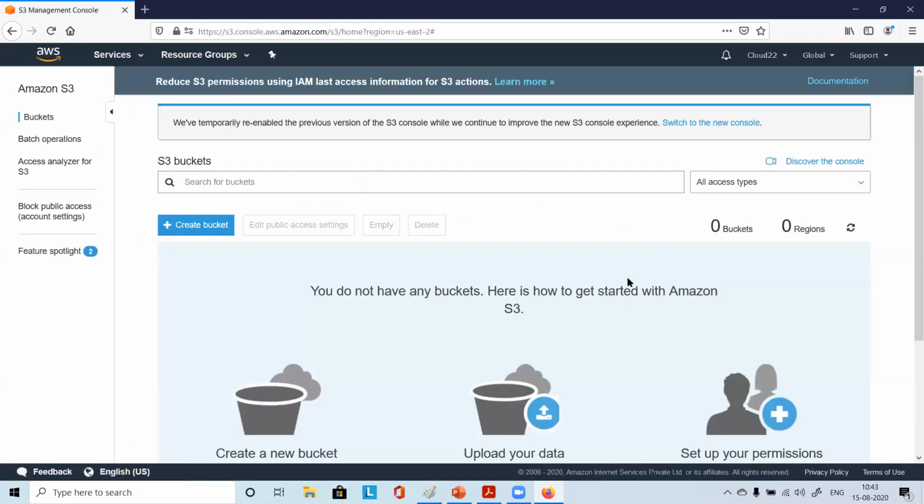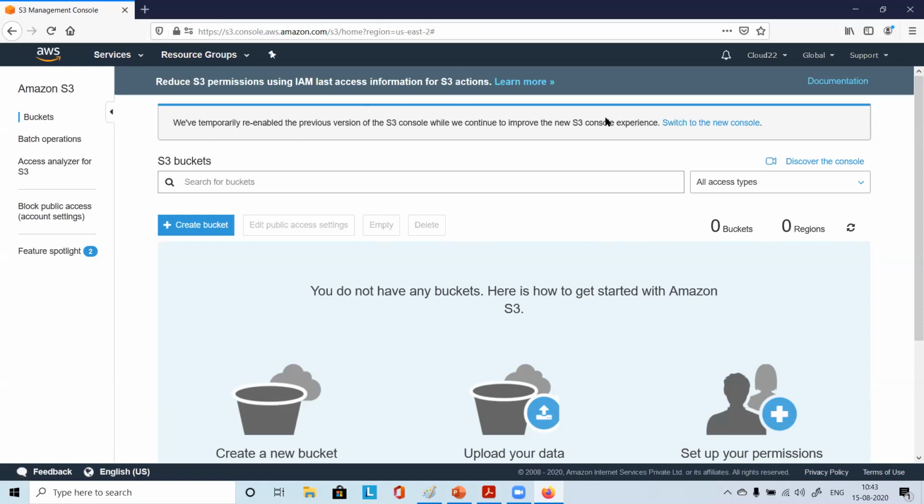Please let me know if all of you are there. So we have created a bucket earlier, you remember? Even from the command line we created. There is a pop-up message about the S3 console experience, with an option to switch to new. So we have temporarily enabled the previous version, so that is fine.